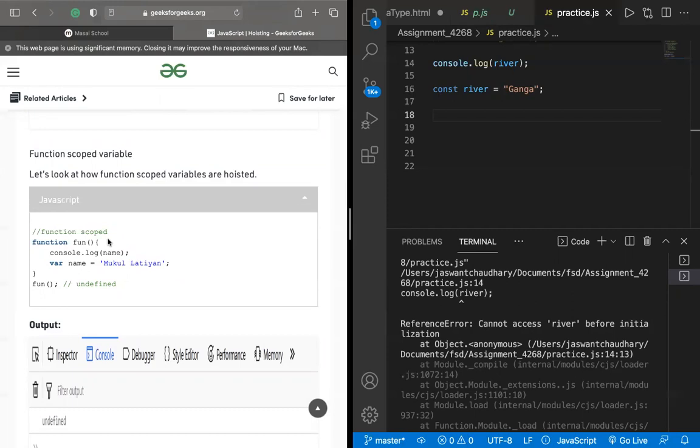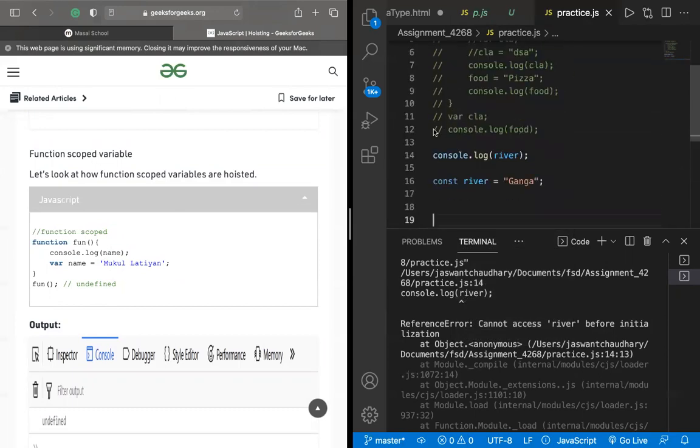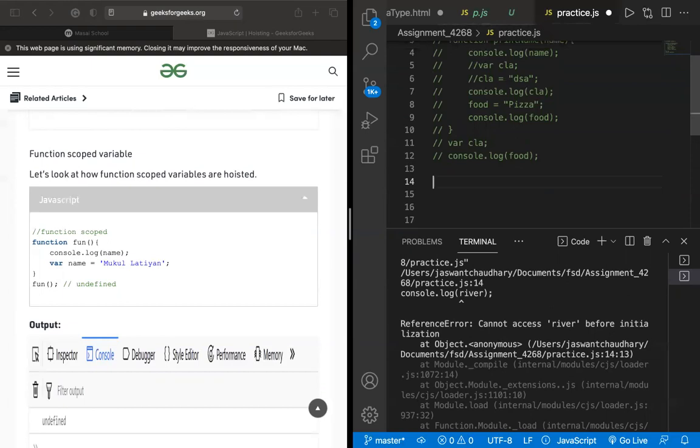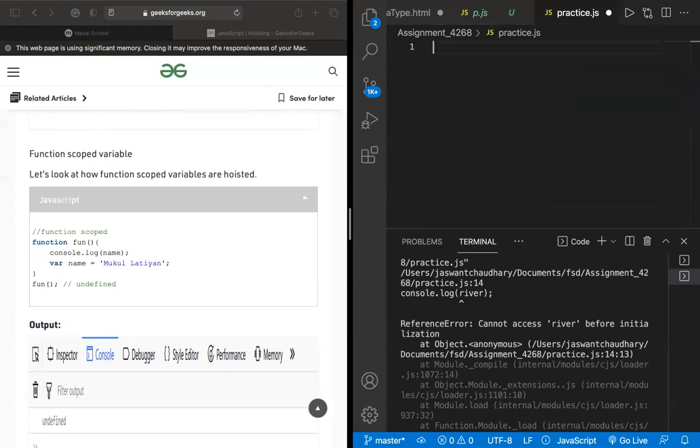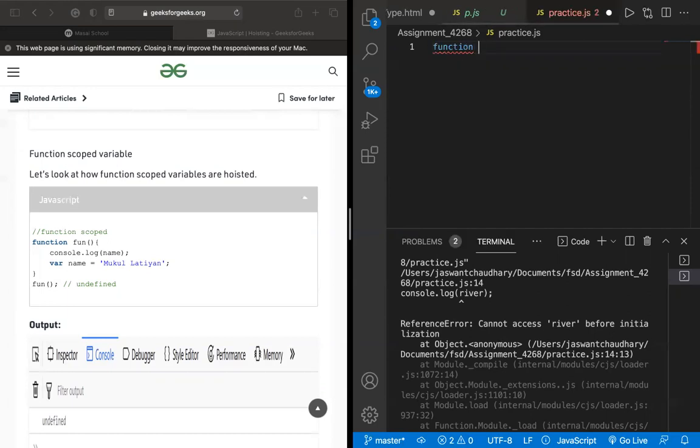If you are printing it, you will surely get an undefined value, the same thing we did earlier. But now let me just execute it for the sake of simplicity, so that people could understand this thing.